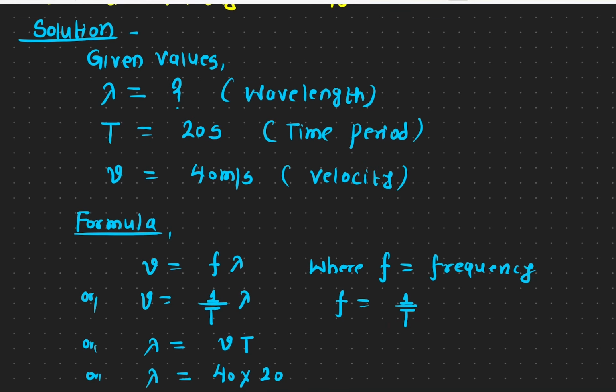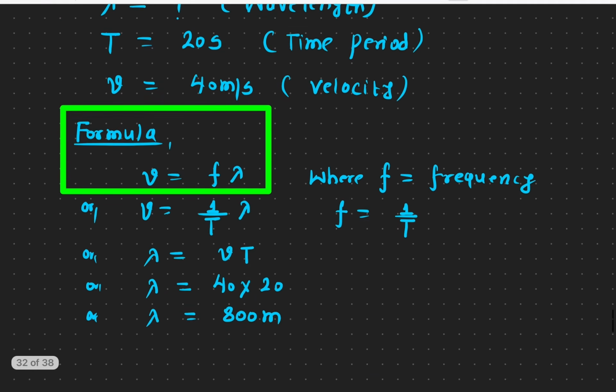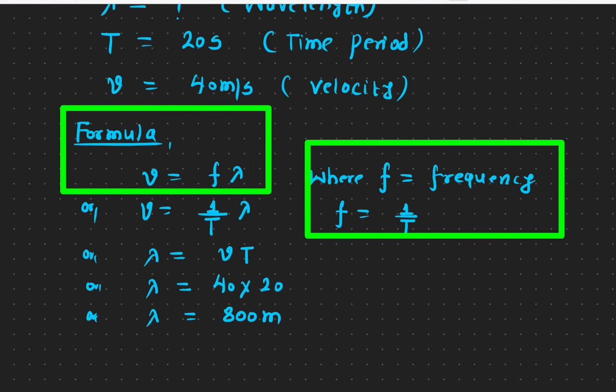Okay. So now I will talk about all those things in a separate video. For now, we'll just focus on this equation here. All we need is this equation to solve this problem. Okay. So we have speed as it is. The frequency is given by 1 over time period. Here is another equation. Let me highlight this one. Okay. And we have to solve for lambda, that is the wavelength.